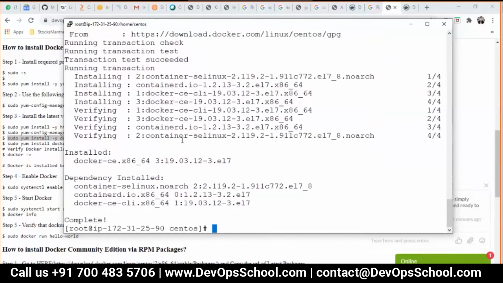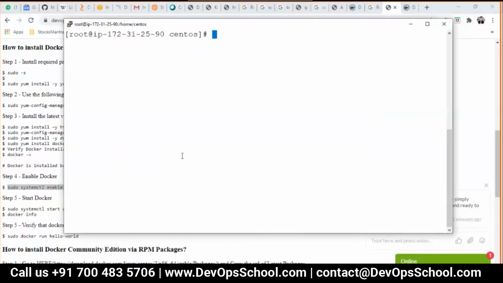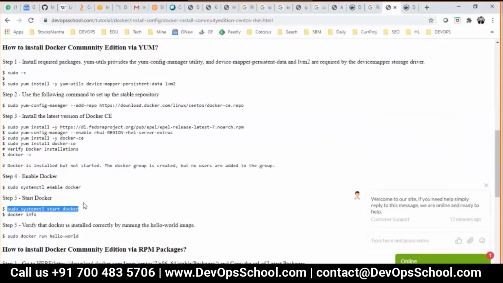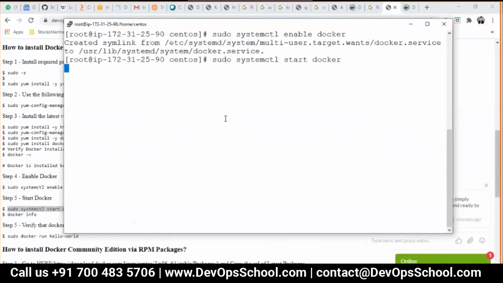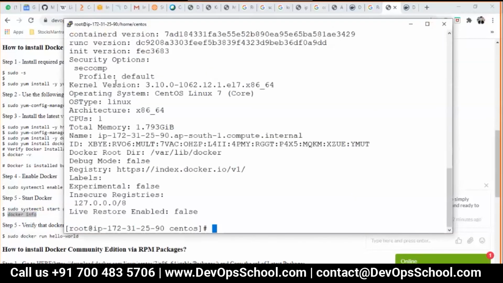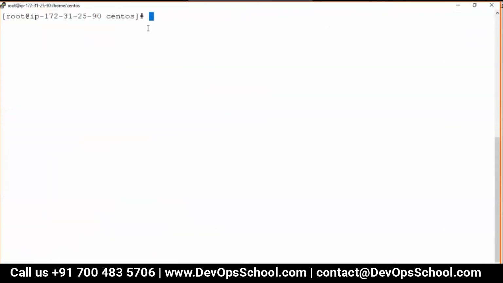Okay guys, so you see here Docker is installed. I am going to enable it for tomorrow, and I am going to start the services of Dockerd using this command, and docker info to validate. Done. Now see here, the info command, you must check it out. Very important output you get.